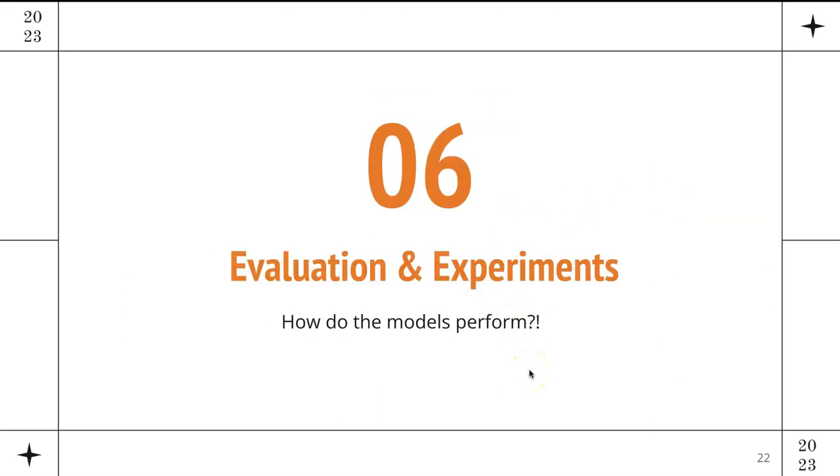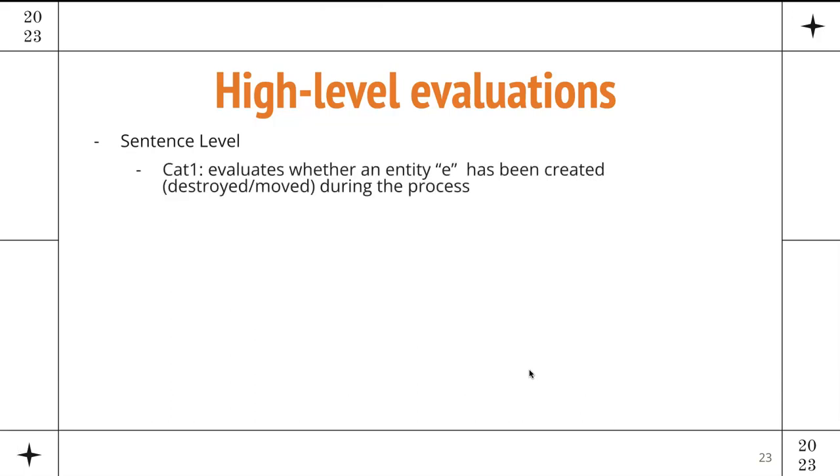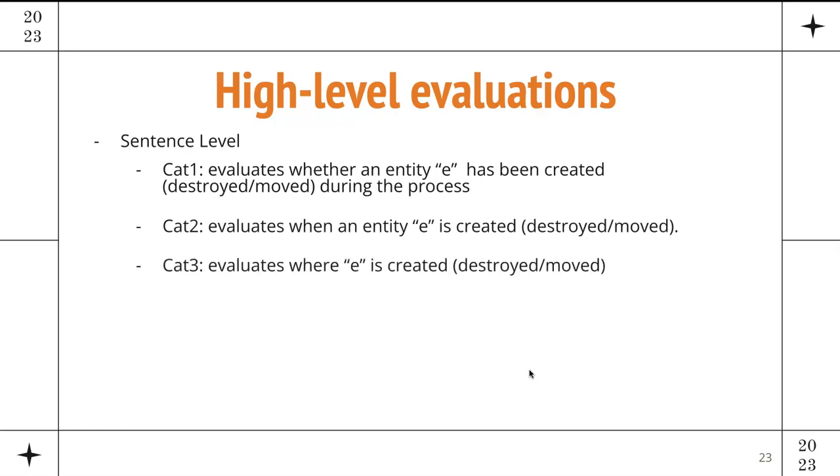Okay, so how do we evaluate this model, and what are the sets of experiments? We are using two prior evaluations that exist for this task. The first one is sentence level, and has three different categories. In category 1, it evaluates whether an entity has been created, destroyed, or moved. Category 2 evaluates when the entity was created, destroyed, and moved. And category 3 inquires of the location of the creation, destroy, and movement.